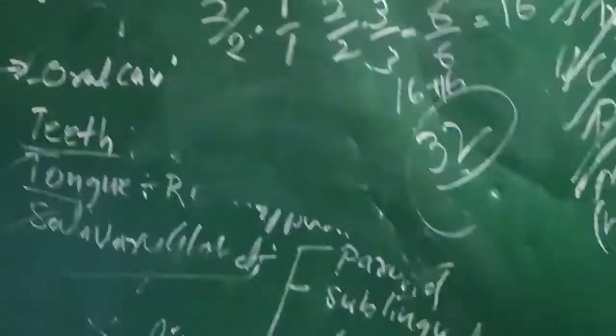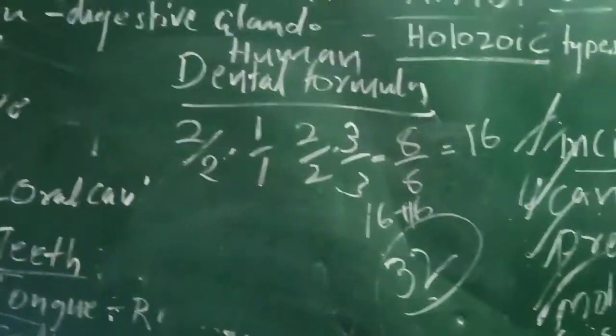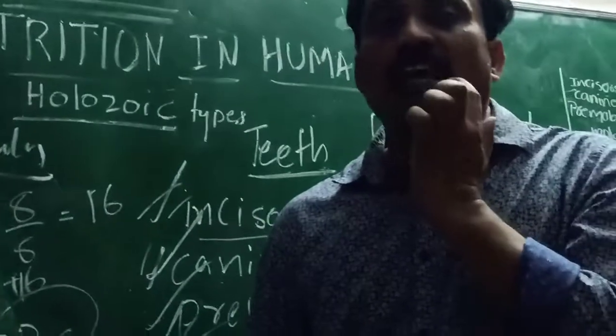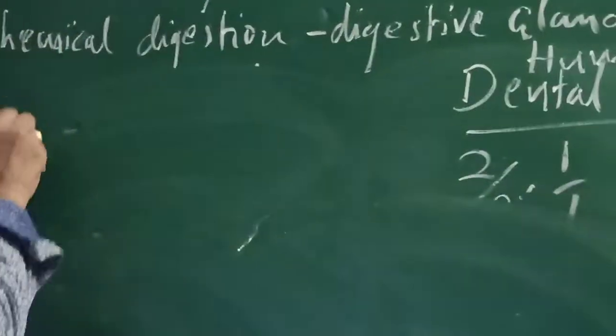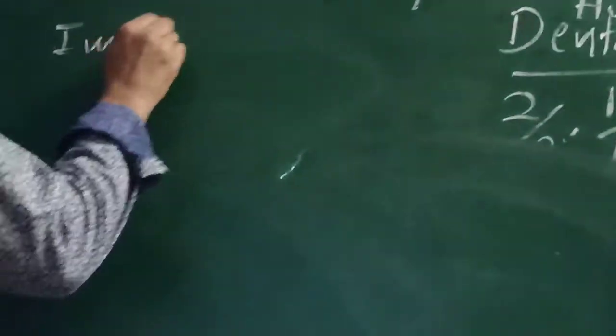After that, salivary glands. There are 3 types of salivary glands: the parotid gland, under the ear, and the sublingual and lingual glands. These are the 3 types of salivary glands which produce saliva. Now we are going to discuss the importance of saliva.